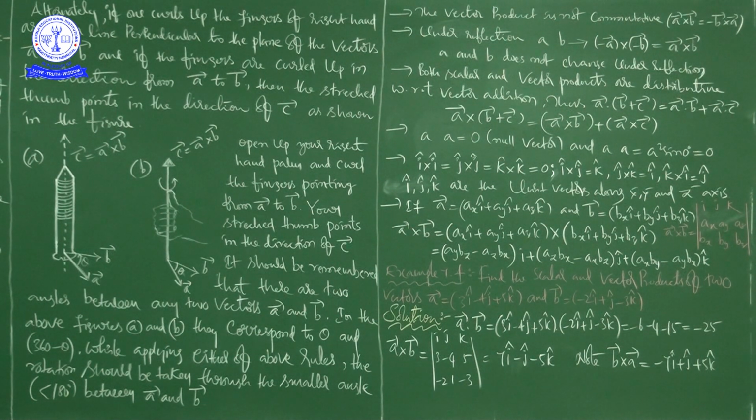You see here, first you have to write like this: 3, minus 4, 5, and minus 2, 1, minus 3, which are the coefficients of i, j, k.